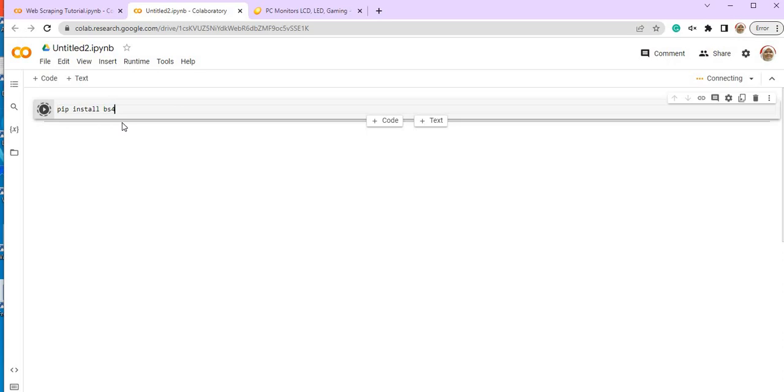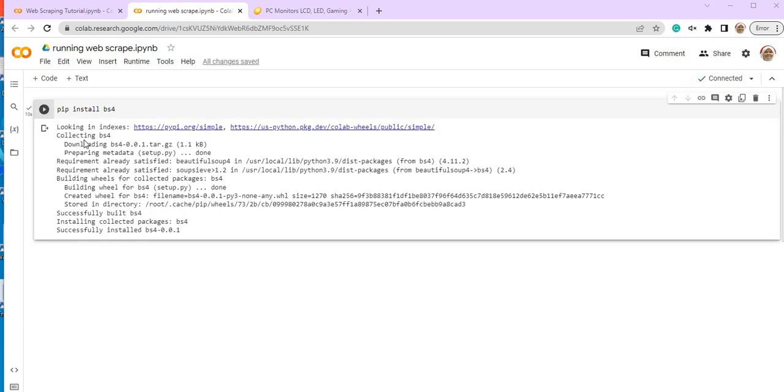So we have to install the Beautiful Soup library at the first place. Kita nak pakai library apa? So dalam Python, the first step is we have to install it. Okay, sementara tu saya rename dahulu running web script. So it may take some time, so you have to wait. When it finishes, dia akan bagi tahu it's already finished. And then kita install, kita buat yang baru lah.